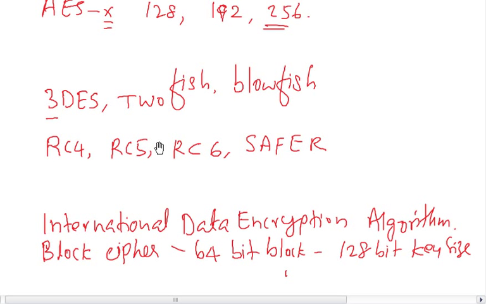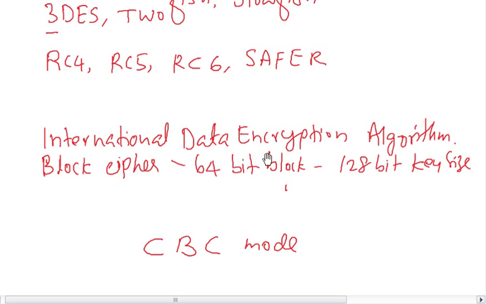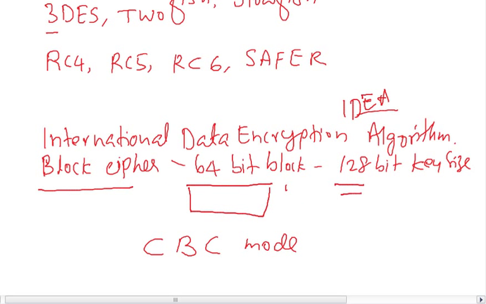So many algorithms are there, including the International Data Encryption Algorithm, known as IDEA, which is again a block cipher with a 64-bit block size, and the key length is 128.